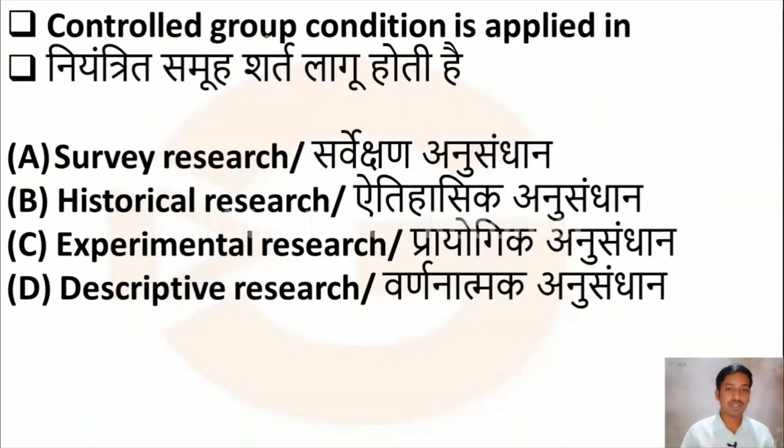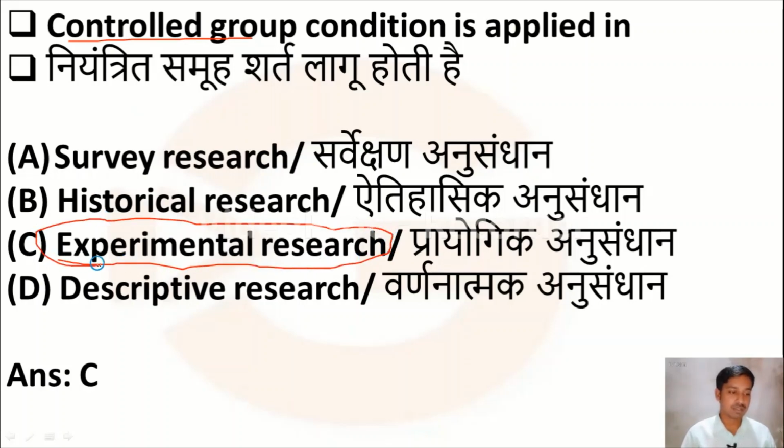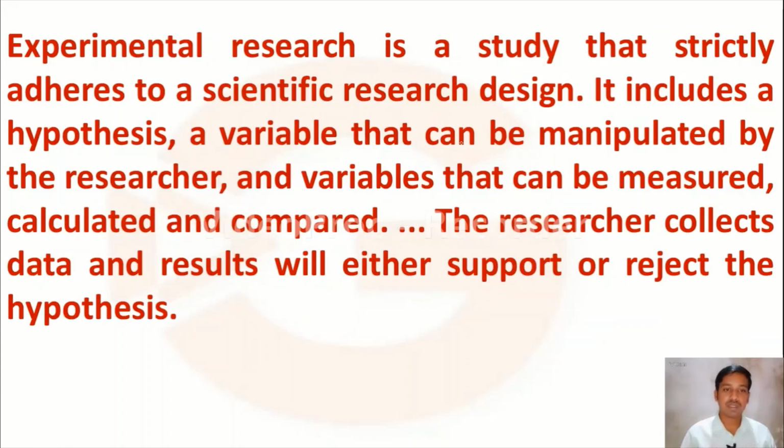Control group condition is applied in option A, survey research, option B, historical research, option C, experimental research, option D, descriptive research. Control group condition is applied in experimental research, so option C is the right answer. Experimental research is a study that strictly adheres to a scientific research design.